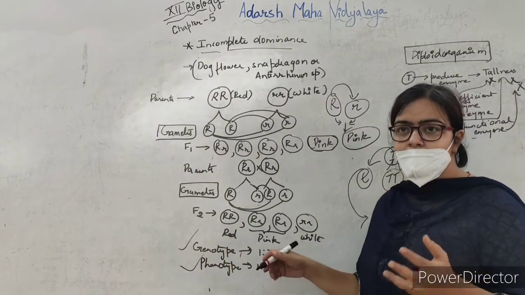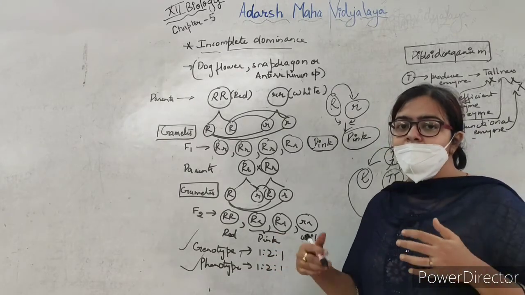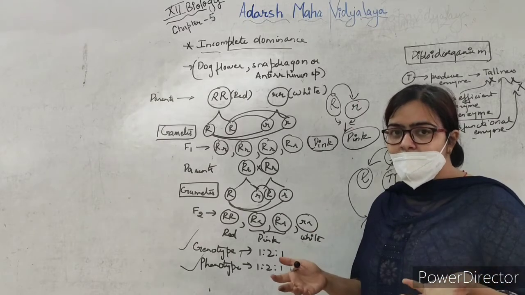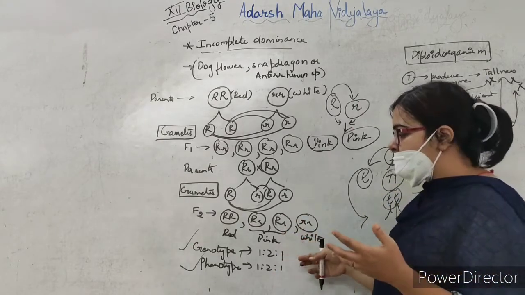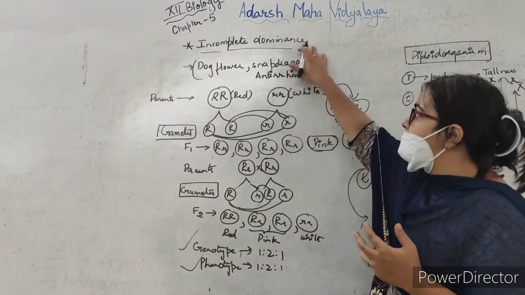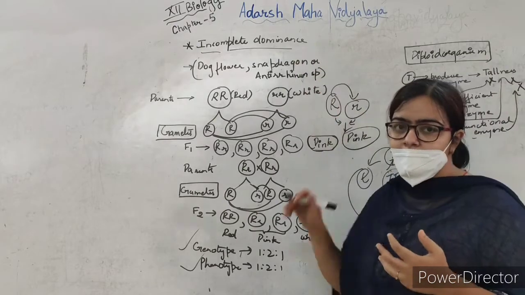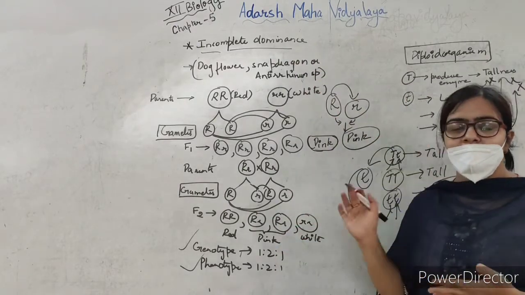So in exam a question can be asked in which you are able to see the genotype and phenotype as same. Okay, in which cross or in which phenomenon the genotype and the phenotype is same. So you have to explain this incomplete dominance in dog flower and snapdragon.